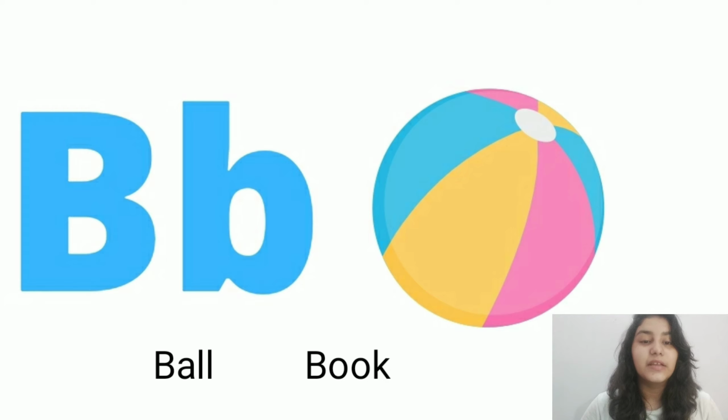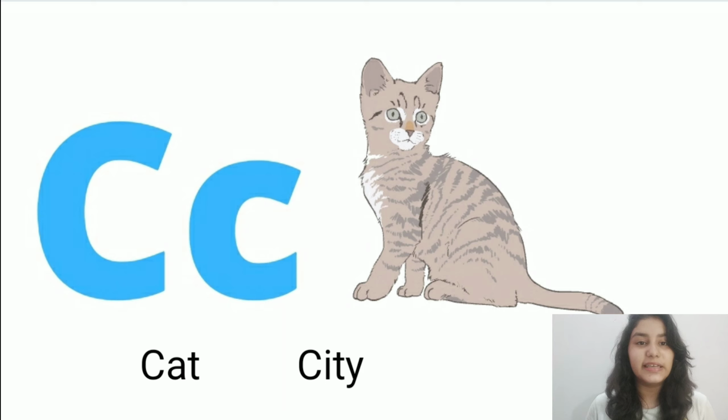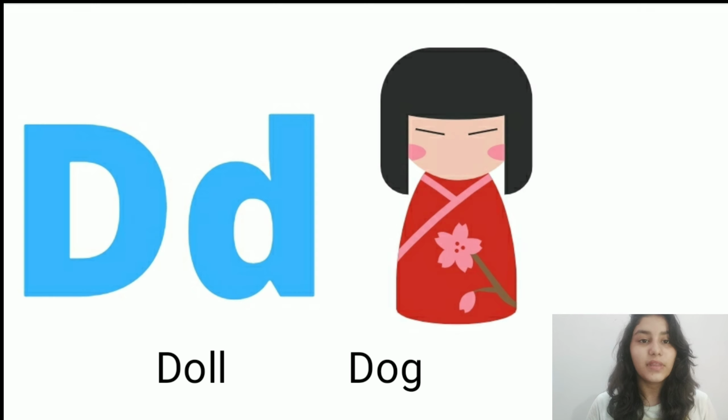Letter B. The sound of letter B is B. B as in ball. B as in book. Letter C. Letter C has two sounds, K and S. K as in cat. S as in city. Letter D. The sound of letter D is D. D as in doll. D as in dog.